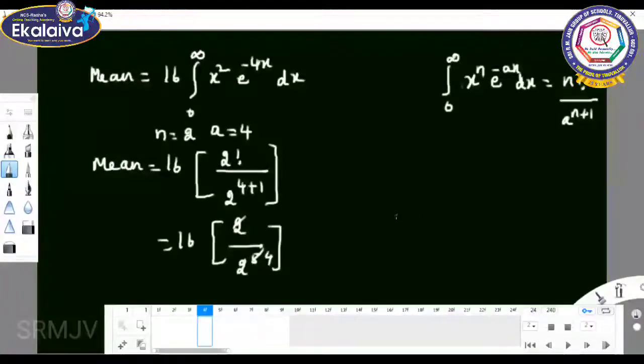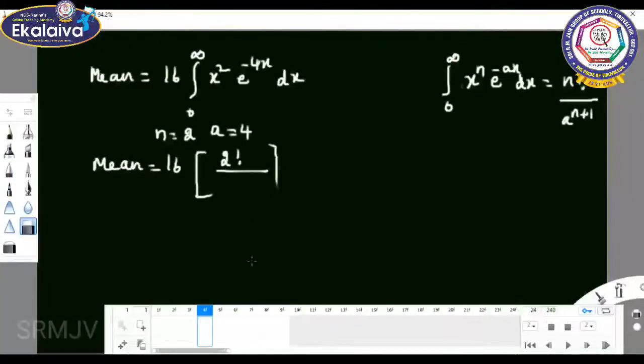Mean equal to 16 into 2 factorial by a value is 4, 4 power n plus 1, that is 2 plus 1.